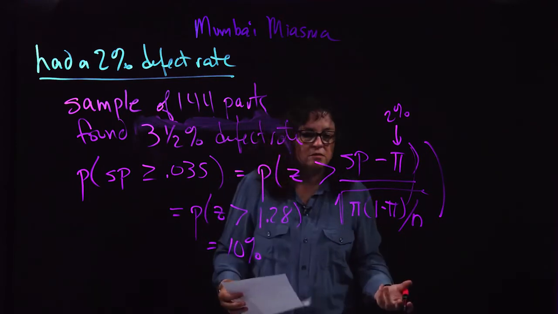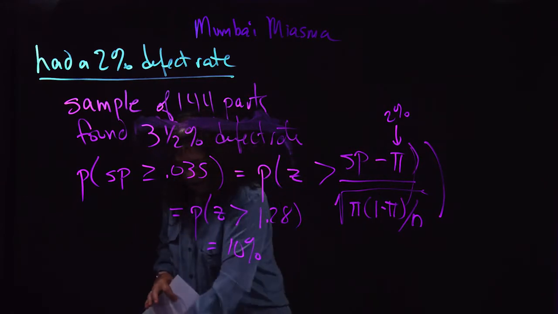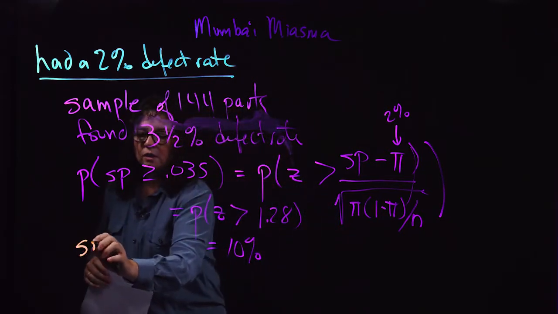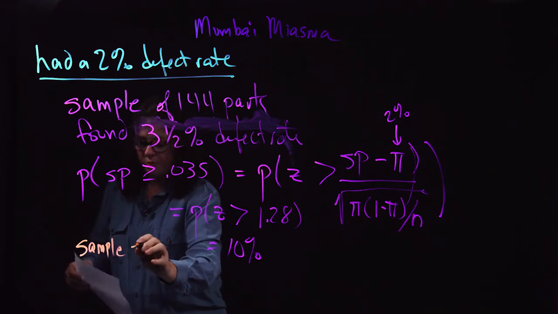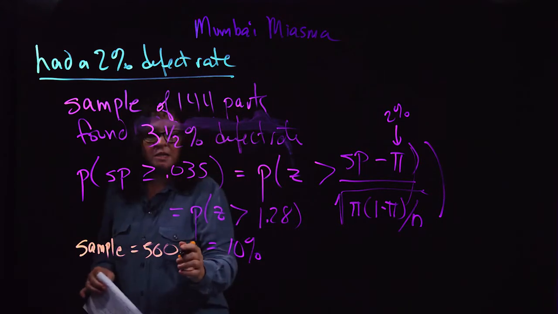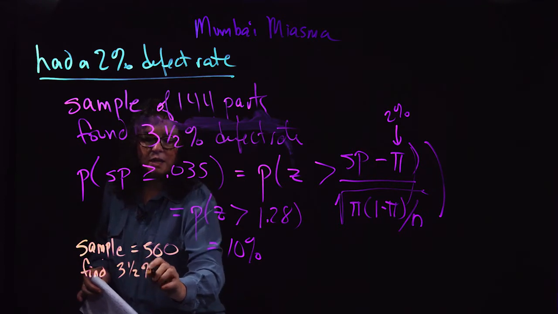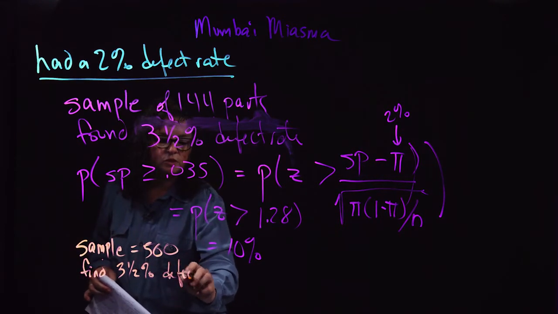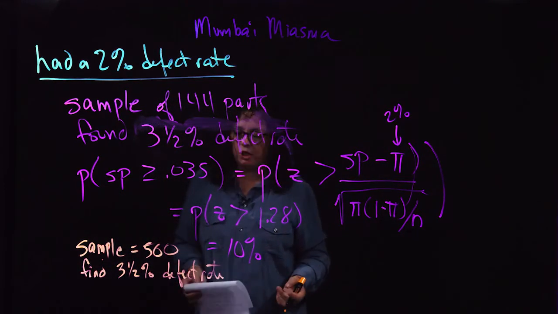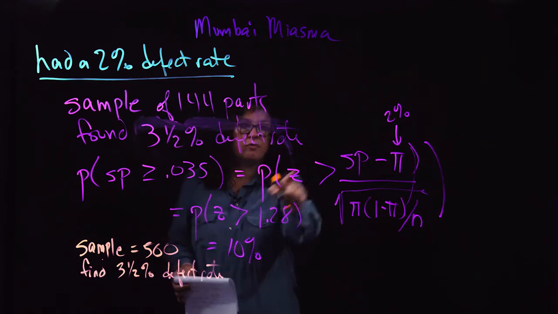But you continue to get these complaints from the factory floor. So we take a second sample. The second sample is much larger, 500 parts. I am going to say that we continued to find the 3.5% sample proportion defect rate. Now the sample size has gotten a lot bigger. What's the probability we would have gotten that defect rate if the truth was still 2%?